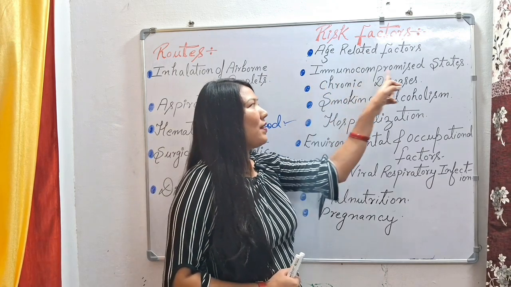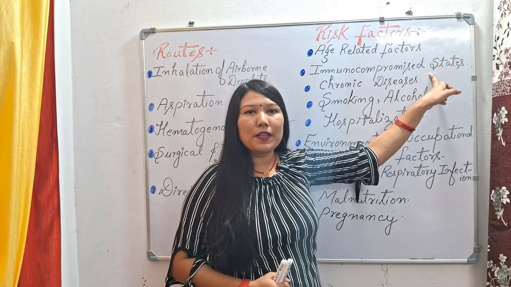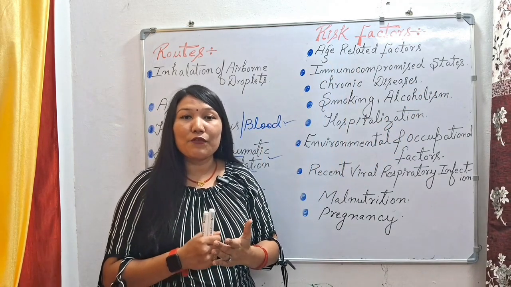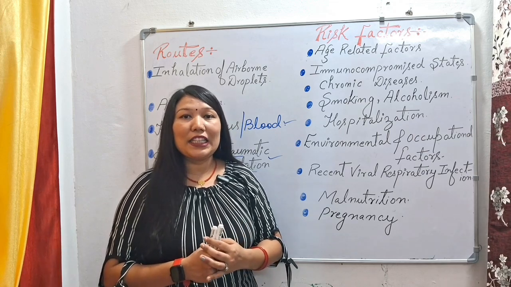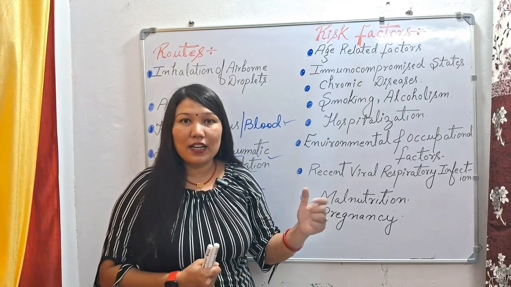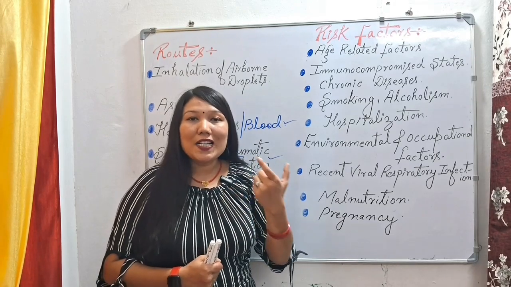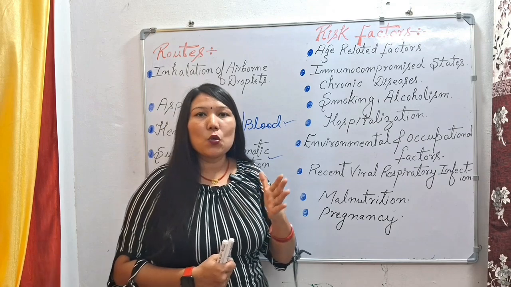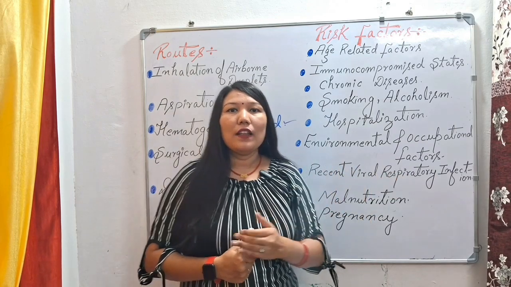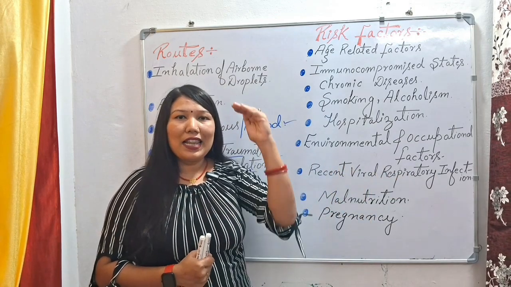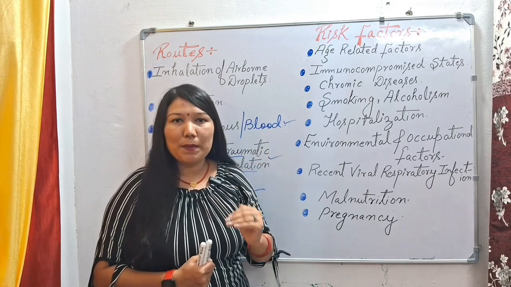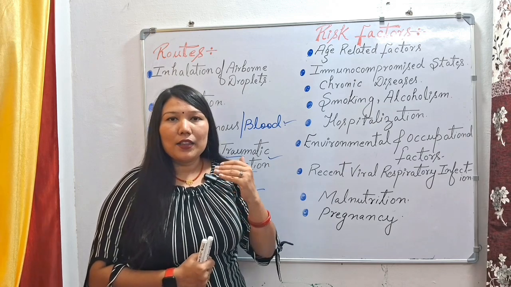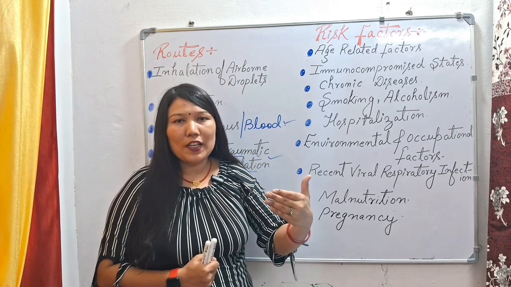Next we have immunocompromised states. So who are the people who come under the immunocompromised states? People who are suffering from HIV AIDS, or who are taking chemotherapy treatment due to a cancer condition, and people who have done organ transplantation surgery, and persons who are taking corticosteroid medications. All these types of people have less immunity, they are immunocompromised people, so they will easily catch the pneumonia condition.